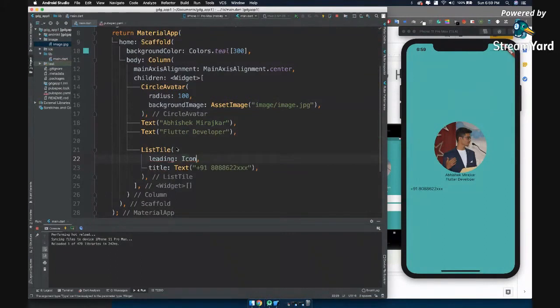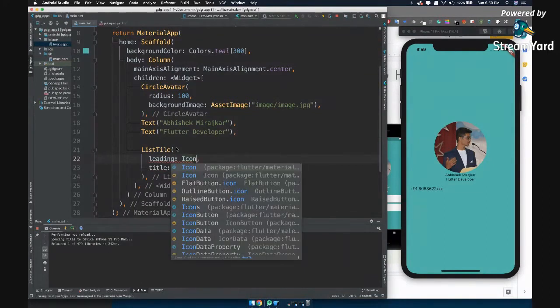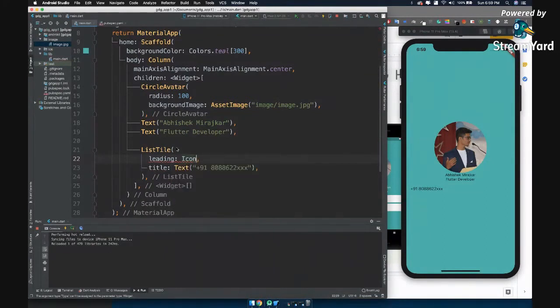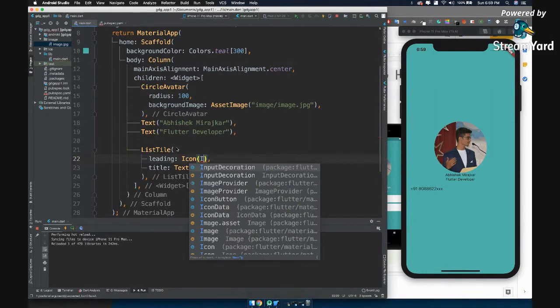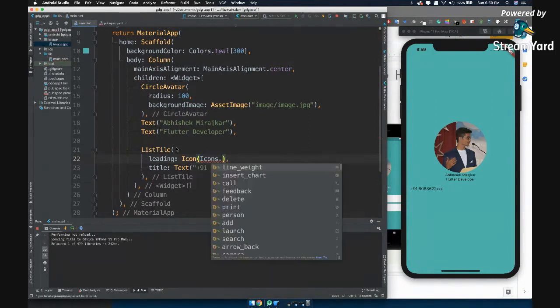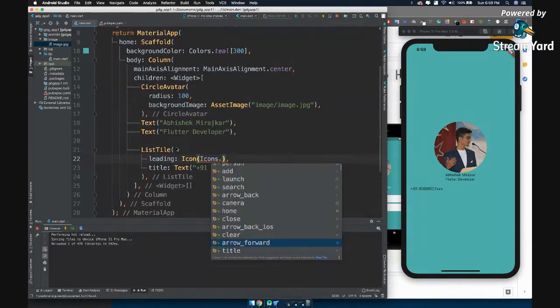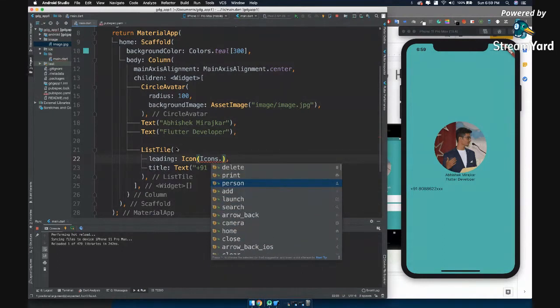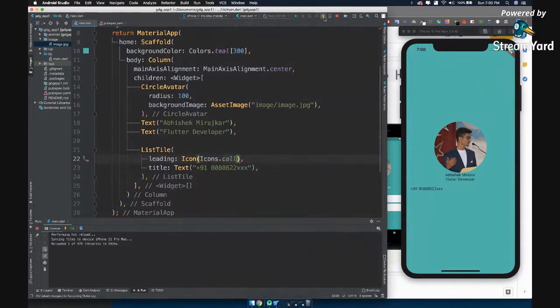All right, let's say inside leading we have a widget called icon, and inside icon we'll give the value, what icon we have to give. How will we give that? We'll say icons dot, and then we have all the icons that have been provided by Flutter. We have clear icon, we have home icon, we have camera, we have arrow back, we have search, we have launch, we have add, we have person. So for example, we need call here. So let's add call and let's say hot reload.